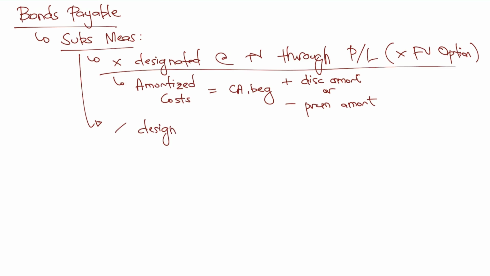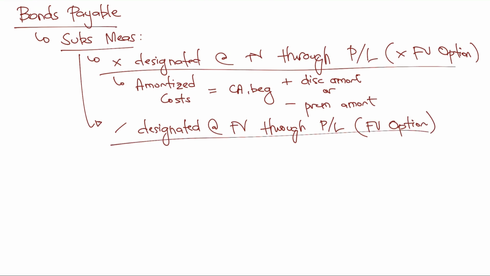Okay? So now, let us discuss what the subsequent measurement is of a bonds payable that is actually designated, no? Again, that is actually designated at fair value through profit or loss. This means that we selected the what? We selected the fair value option on the initial recognition of the bonds. Okay? So when we select the fair value option, see to it that subsequent measurement will no longer be the amortized cost, but instead, the subsequent measurement will be actually equal to fair value.